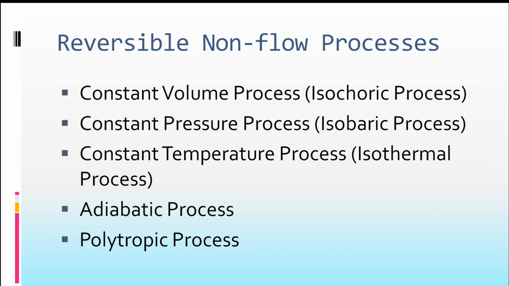These are the reversible non-flow processes: constant volume or isochoric process, constant pressure or isobaric process, constant temperature or isothermal process, and adiabatic process. In an adiabatic process, there is no heat transfer between the system and the surroundings, right? If an adiabatic process is reversible, that is known as an isentropic process. A new property, entropy, will be introduced later, and at that time I'll tell you in detail about that. Then the polytropic process, a generic process. So these are the various non-flow processes under discussion today.